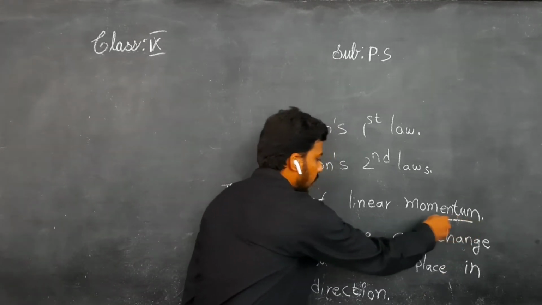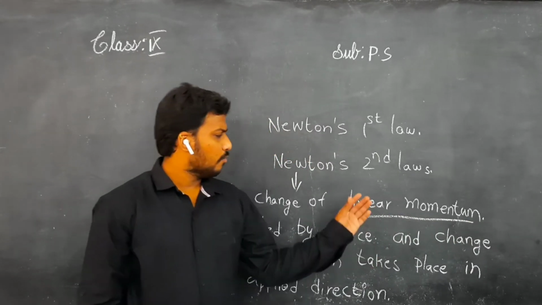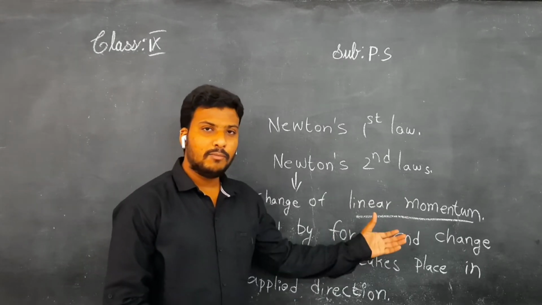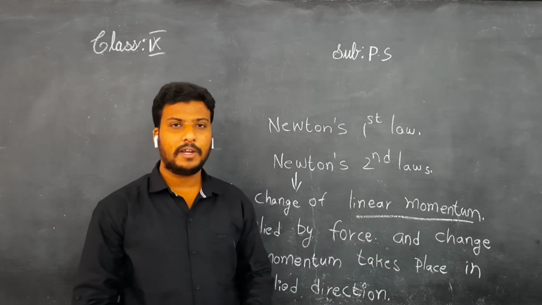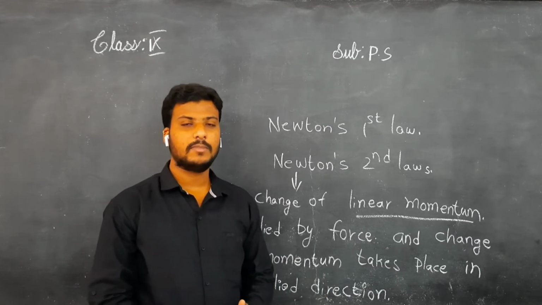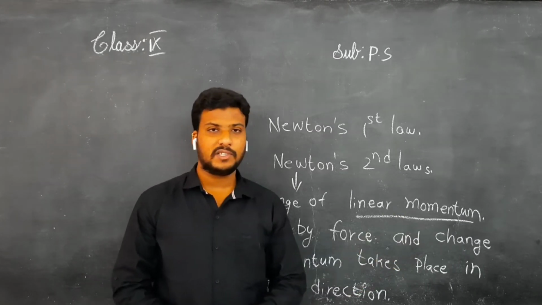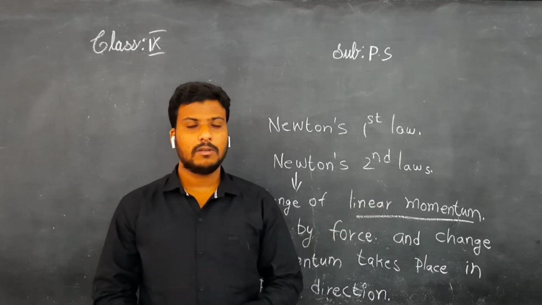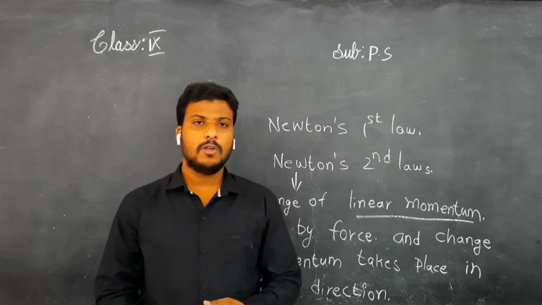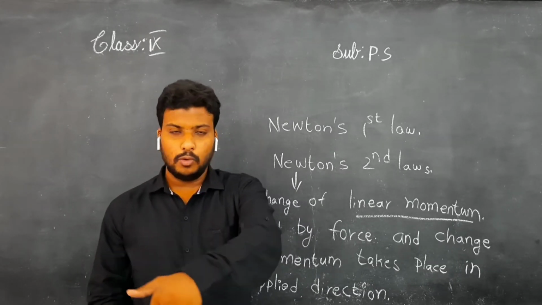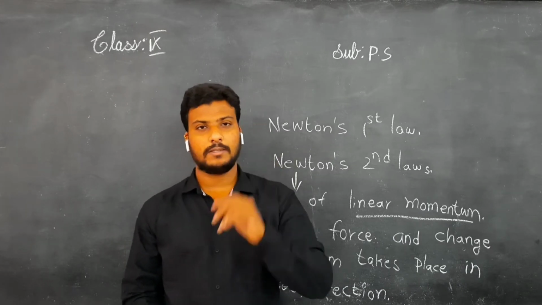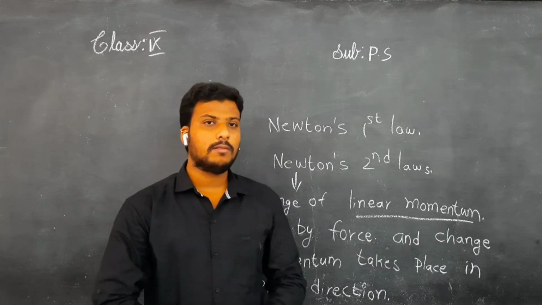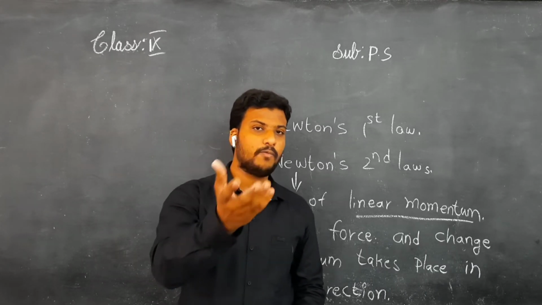See, this was the term linear momentum. Sir, we did not hear this linear momentum. Say it clearly. Okay, children. Linear momentum is a combined property of both mass and velocity. An example for linear momentum: see, there are two balls, one a badminton ball and another a cricket ball. Suppose one of your friends hits the ball and it suddenly comes and hits your face.